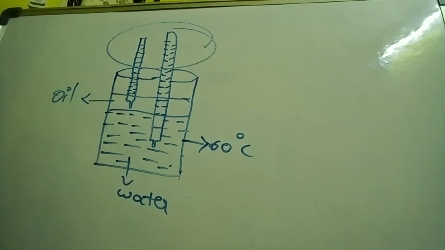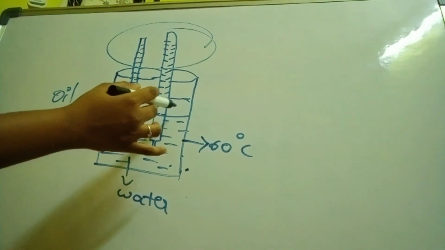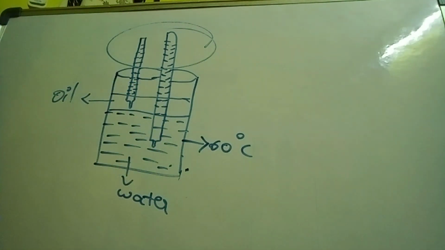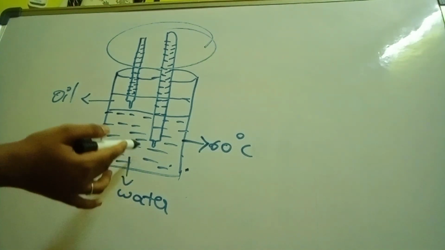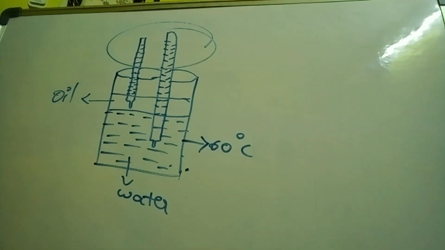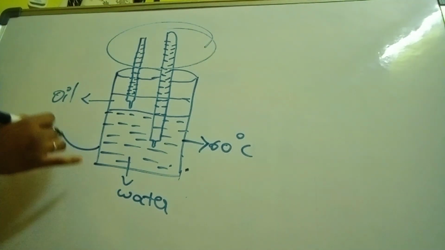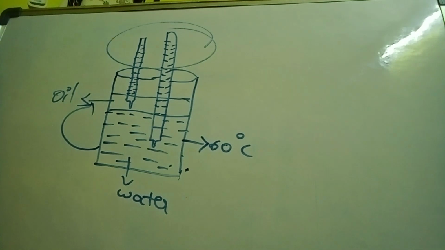First of all, tell me which has more heat energy. That means which is the hotter body and which is the colder body. Water is the hotter body and oil is the colder body, right? At first, what have we discussed? We have discussed that heat will transfer from the hotter body to the colder body, right? That means this heat will transfer from water to oil, right?